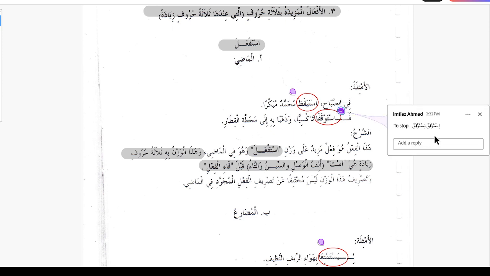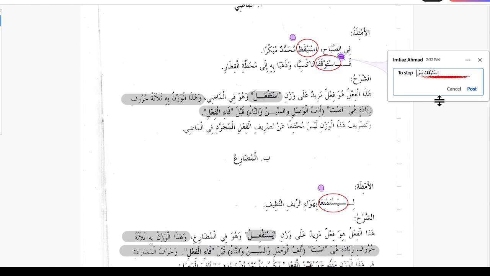So here the verb is istawkafa. I think there is a typo here again. Istawkafa yastawkifu, to stop.